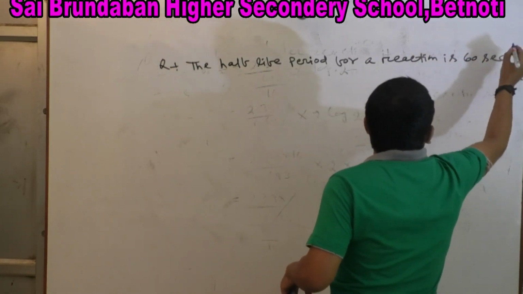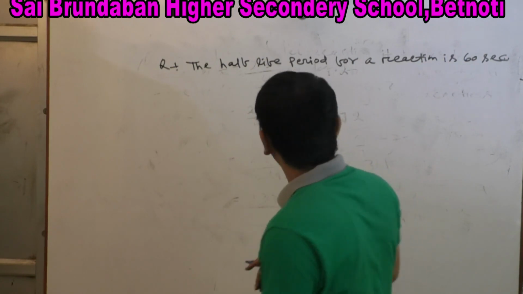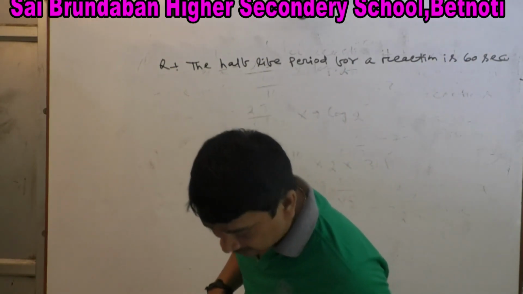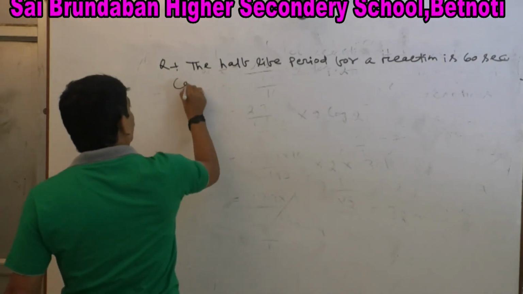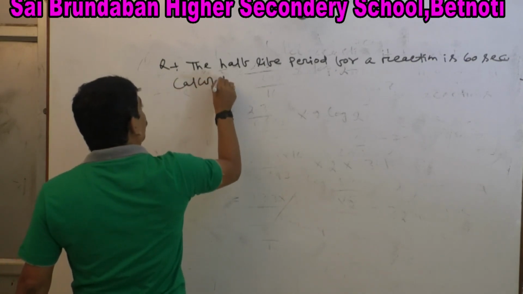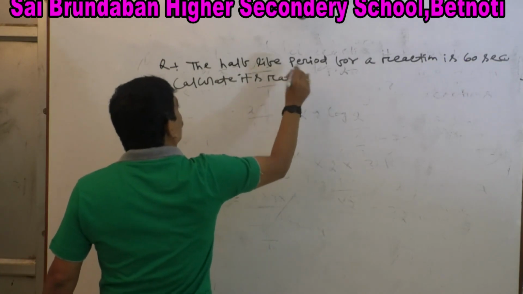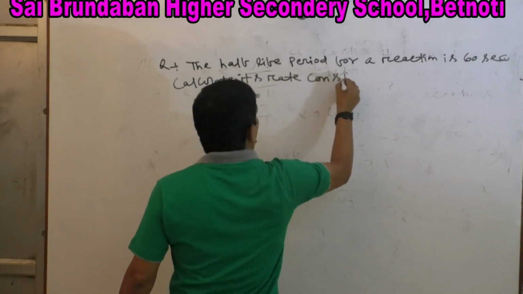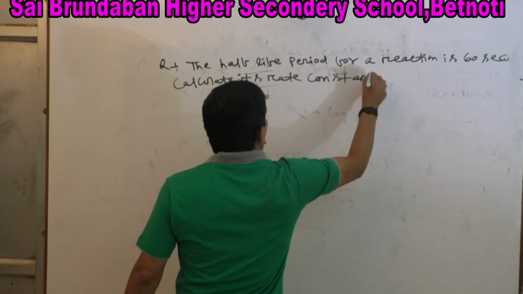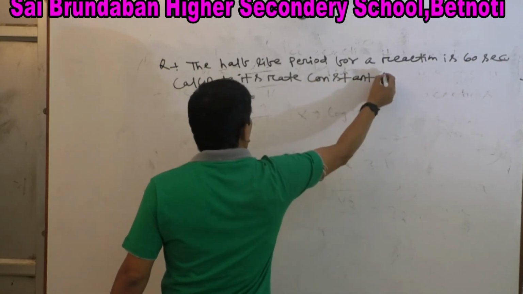The half-life period for a reaction is 60 seconds. Calculate its rate constant.